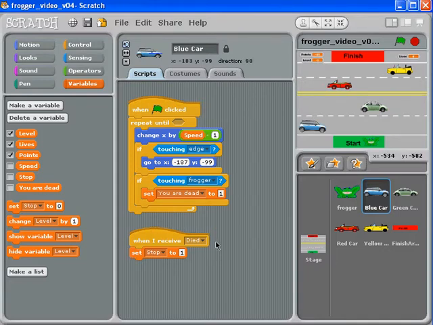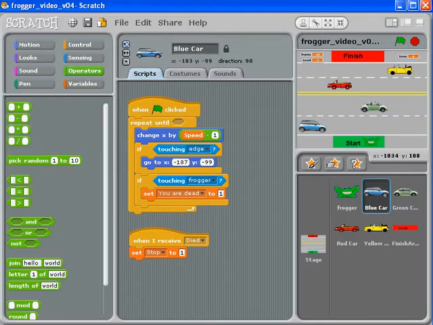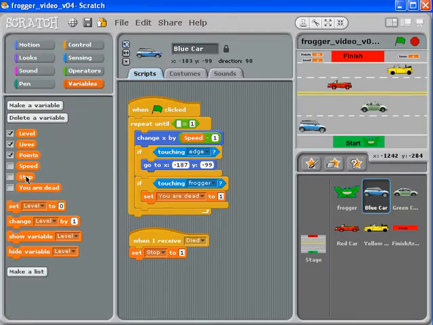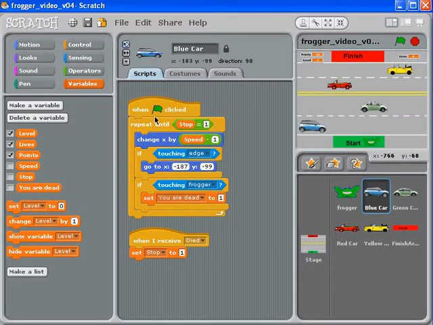So what's going to happen now is stop is going to be set when it's died, and up here we want to repeat until stop equals 1. So we're going to go to our operators and get the equal sign again. Getting good at these operators now. We know we want stop equals 1, and then we just grab the word stop. So now, when the green flag is clicked, which we're going to modify a little bit in the next video, we're going to repeat until stop equals 1. And then down here we set stop equal to 1 at the very beginning.